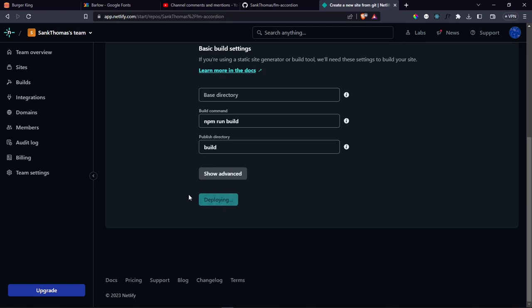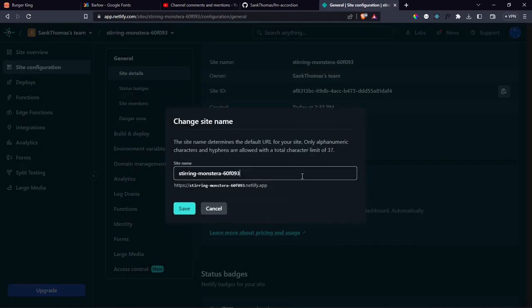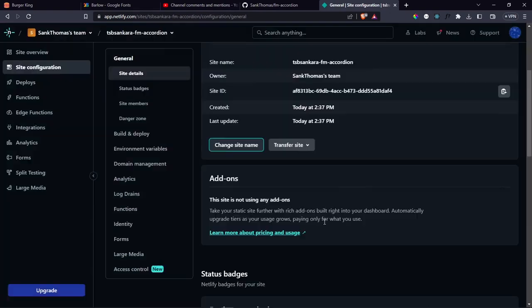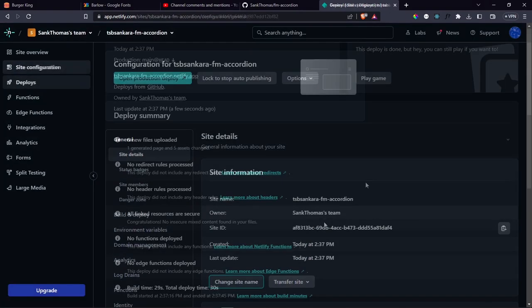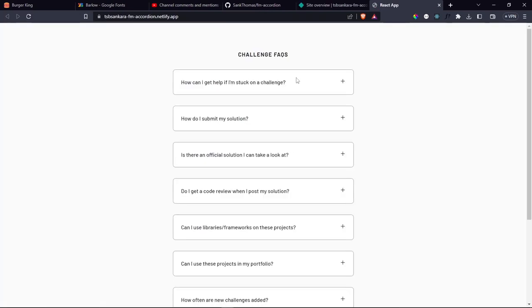And then we just need to wait for this to finish. And as we're waiting, let's change the site name here. Let me say TsbSankara-fm accordion, and then save it, and then let's wait. Once it finishes, we can go ahead and click this link, and we should be able to see our application right there.